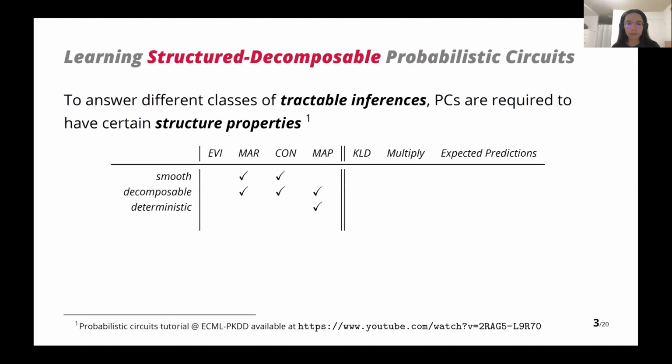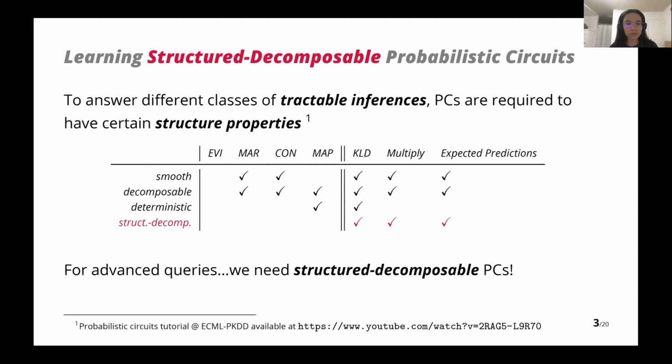However, if you have more complicated questions, like the KL divergence of a distribution given another, which is a typical task in statistics, or you want to multiply two distributions, or even more, you want to take expected predictions, which is a popular topic in machine learning. It deals with how to handle missing data if you want to train a discriminative classifier. If you want to answer such advanced queries, these properties are not enough. You need more. You need structured-decomposable.